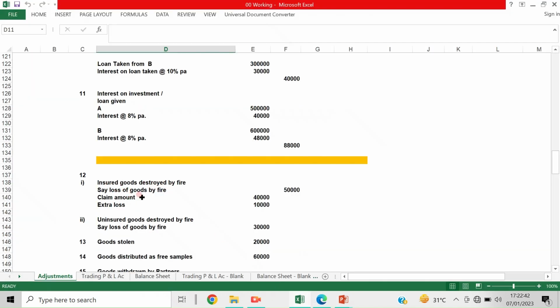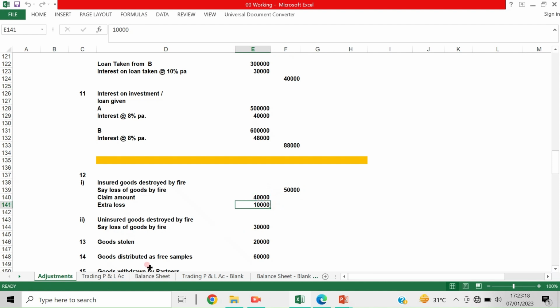Insured goods destroyed by fire. Say loss of goods by fire is equal to 50,000. This is an example I am showing as a working to make you understand. The claim amount sanctioned by the insurance authority is 40,000, and the additional amount will be what? 50,000 minus 40,000, because this amount will be received from the insurance company. So this extra amount is the extra loss, because out of the 50,000, 40,000 is the claim amount, and the balance 10,000 is a loss.